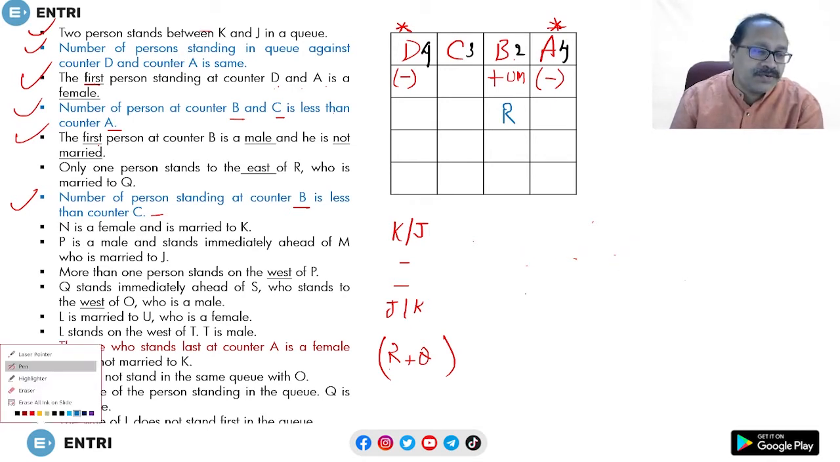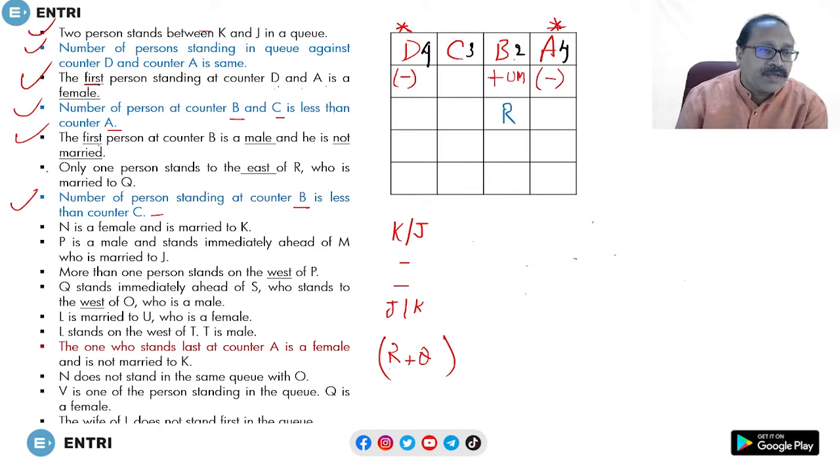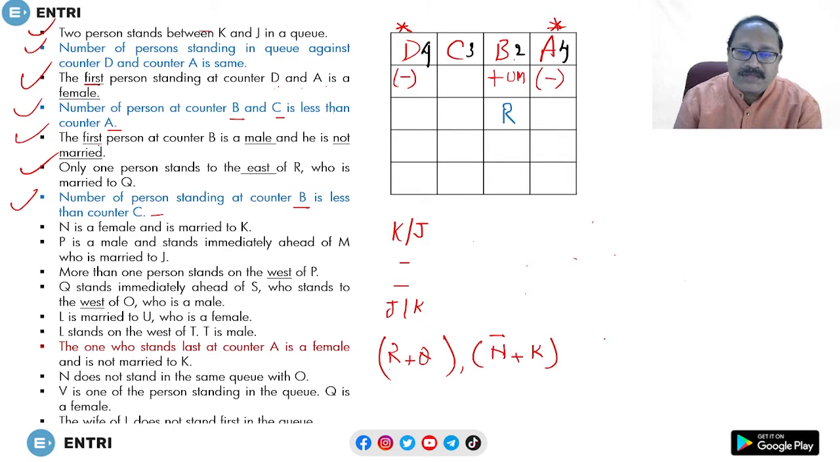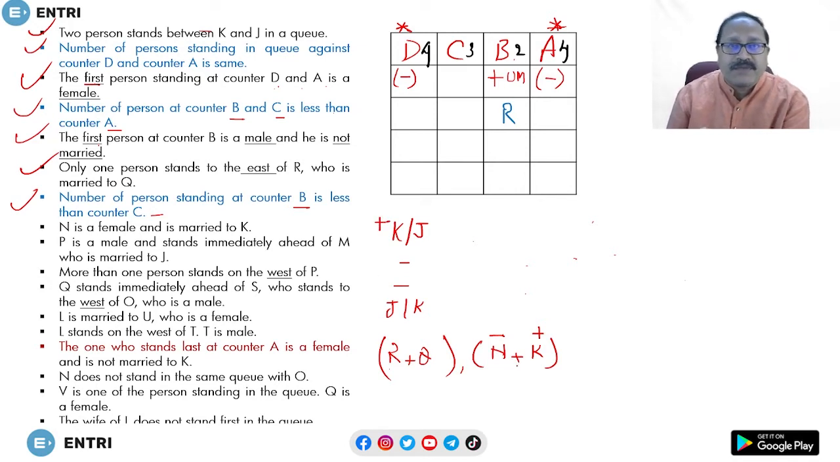Let's see what happens next. Look at this one. So only this part is done. The next one: N is female and is married to K. So write down this part: N female and married to K. Look at this one, K is here. So obviously K is male. K is male. Write this down here: because N is female, K is male.